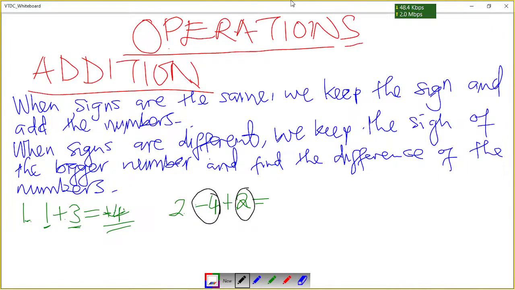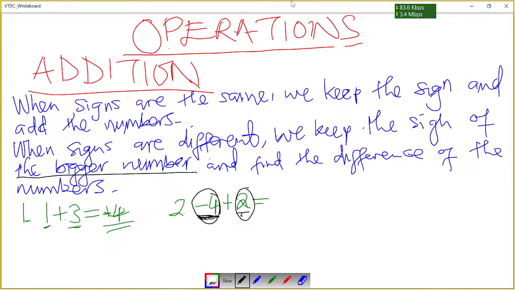So we follow the second rule, which says when signs are different, we keep the sign of the bigger number. Here I want to illustrate what I mean by a bigger number. This is in terms of quantity. We know that -4 is smaller than +2. However, when it comes to quantity, there are 4 negatives here and 2 positives here. The one that has a lot of quantity is the sign we maintain.